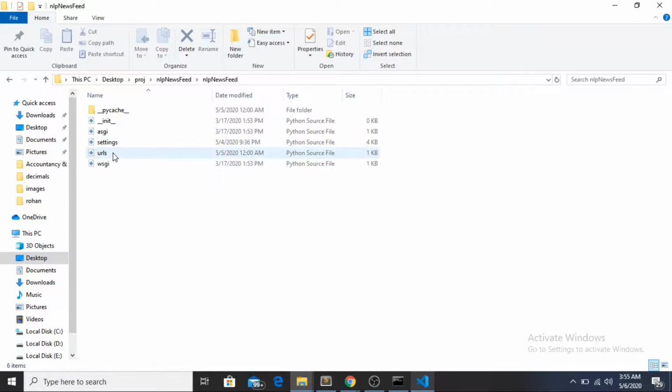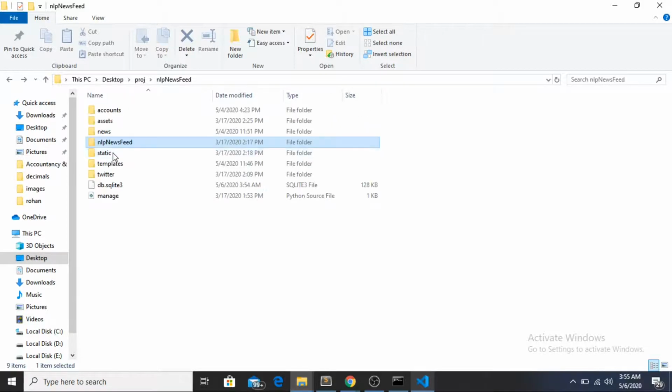Then the URLs file contains the URL paths. What happens if I go to the /extract URL? The URLs file mentions the path or the function which the URL has to follow. This was about NLP newsfeed.